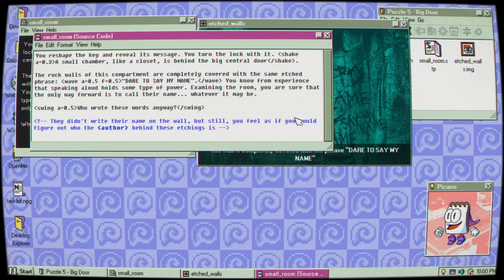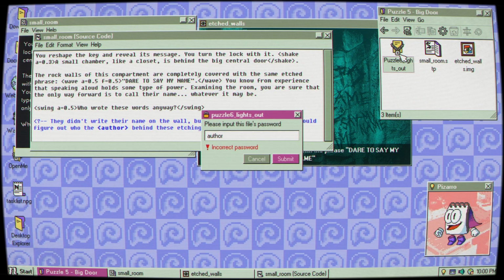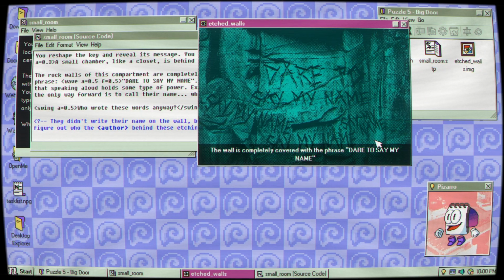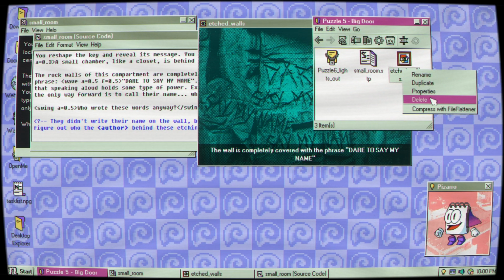Okay. Well, that might be the code. Author? Let's try it. No harm in... Okay. A-U-T-H-O-R. Alright, I spelled it right. Behind the etchings. Behind the etchings. Let's go to properties.